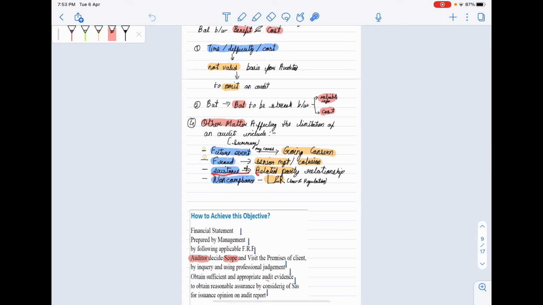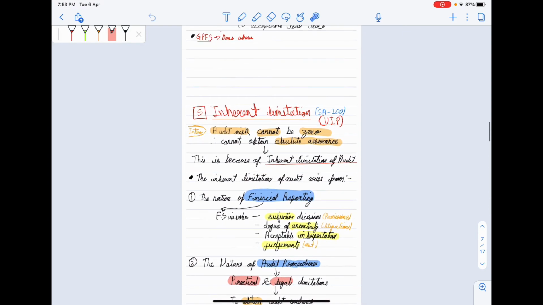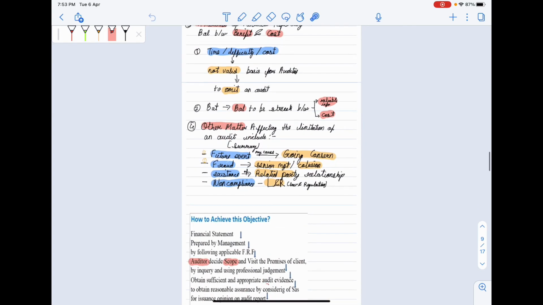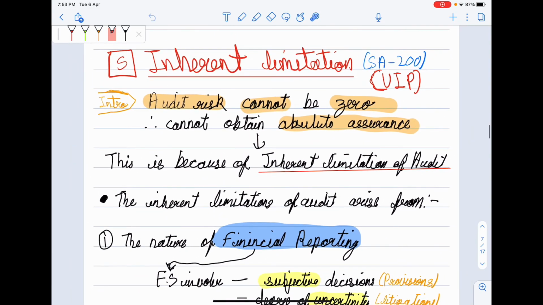Then third is existence of related party relationship. We all know how common fraud is with related party relationships. Then non-compliance of laws and regulations. This is a basic point, no need of any explanation. So very easy thing. For the four points, in the fourth point we need to give a summary. Still we will read once so you won't forget. Let's read together the inherent limitations.